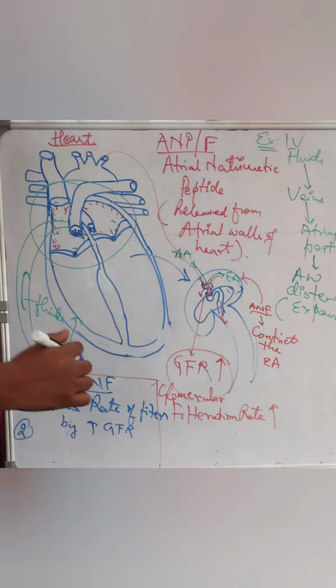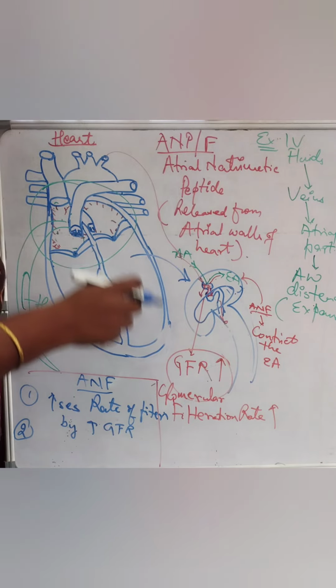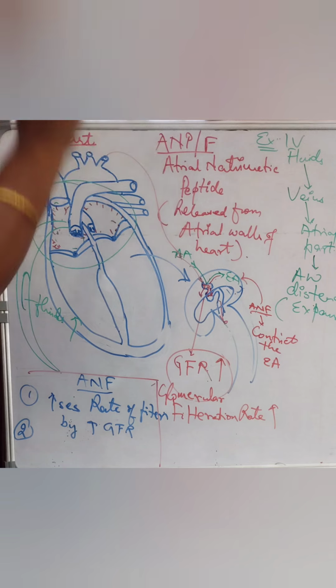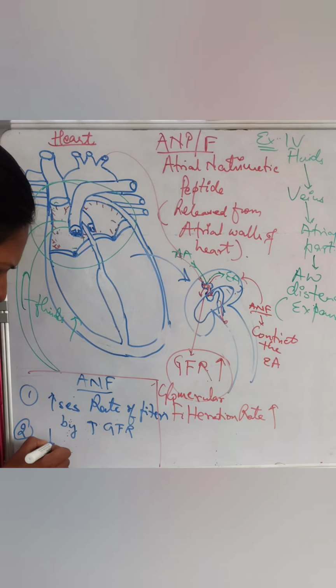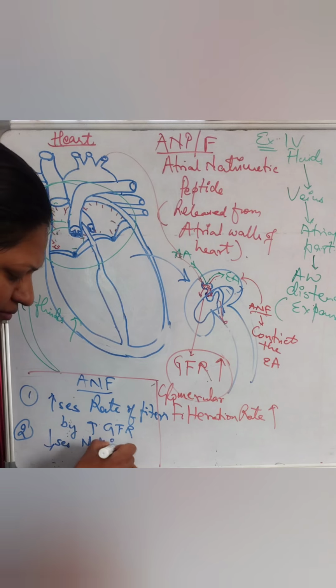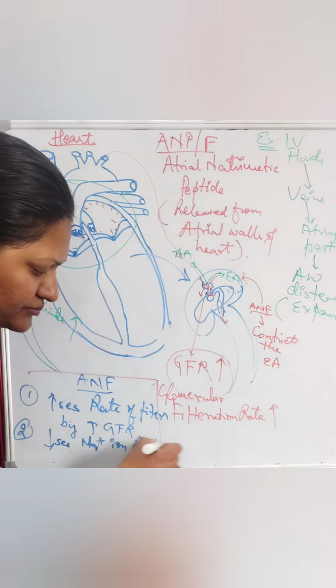The second function is that this ANF factor reduces Na+ ion reabsorption into the blood.